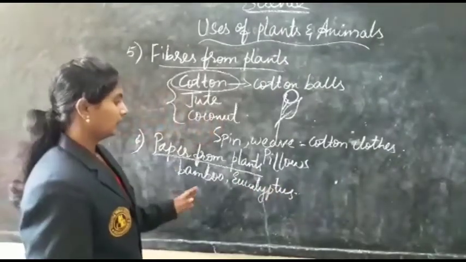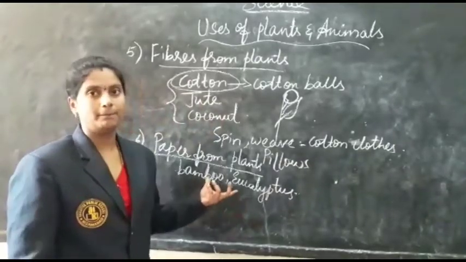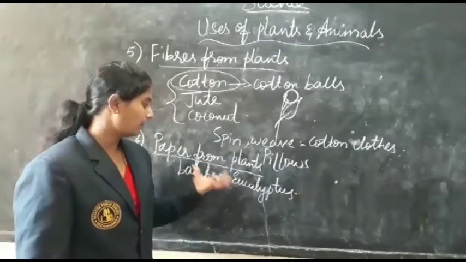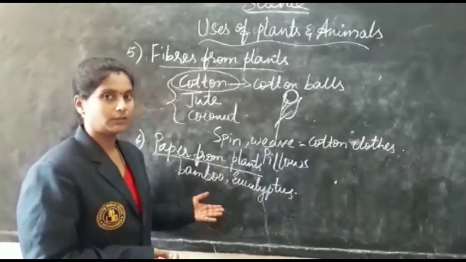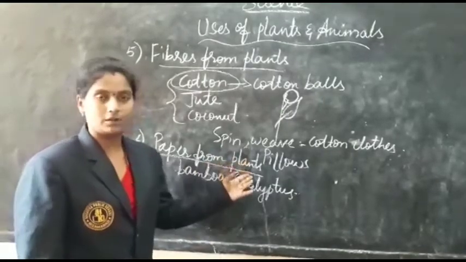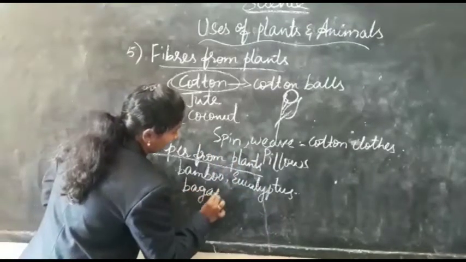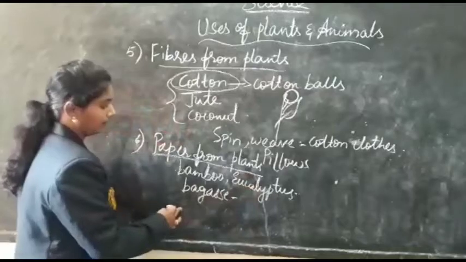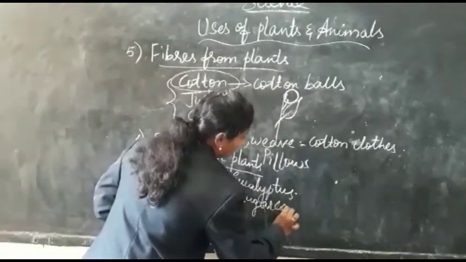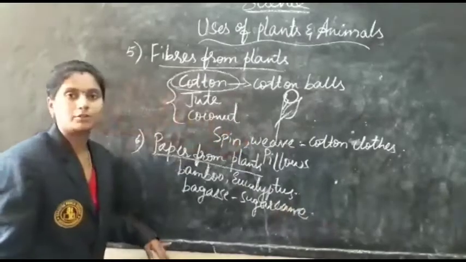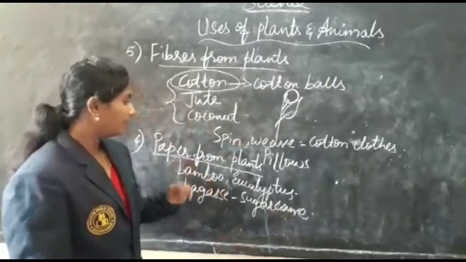They crush the bark of these plants and trees, and the pulp obtained from this is used in the preparation of paper. Not only this, bagasse, which is nothing but the pulp obtained from the sugar cane, is also used in the preparation of paper. This is about the paper from plants.